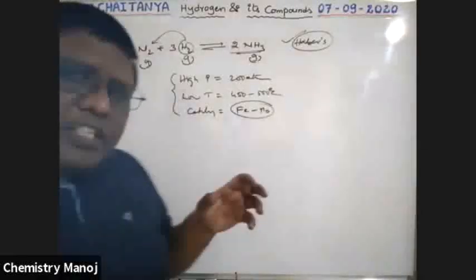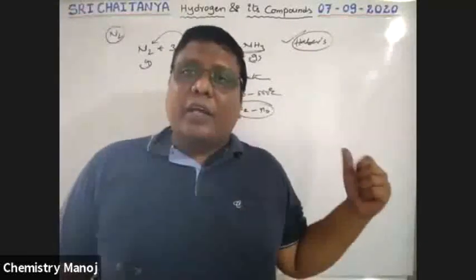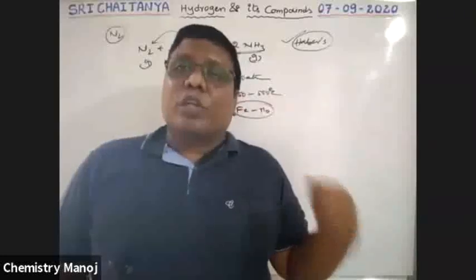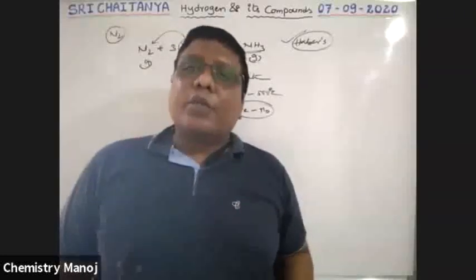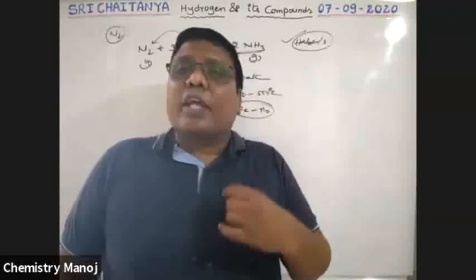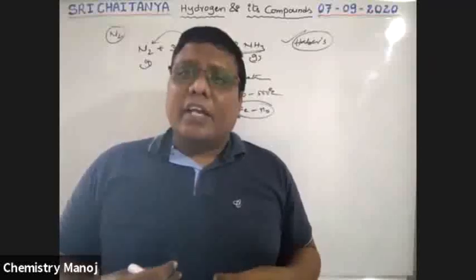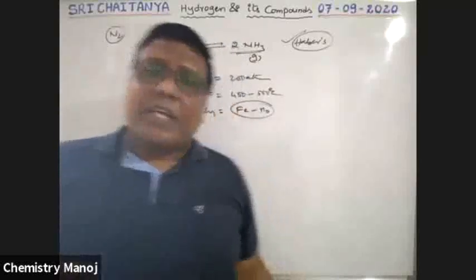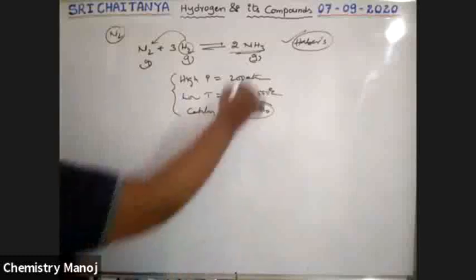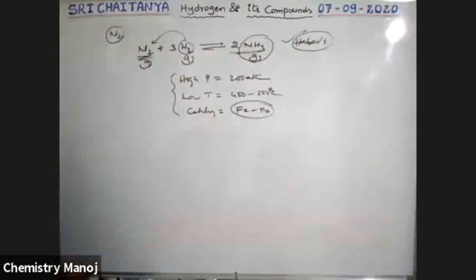That means hydrogen is used for the synthesis of many important chemicals, such as ammonia. Ammonia is the most important raw material for the synthesis of urea, the fertilizer that is required for us. So hydrogen reacts with nitrogen to give ammonia.